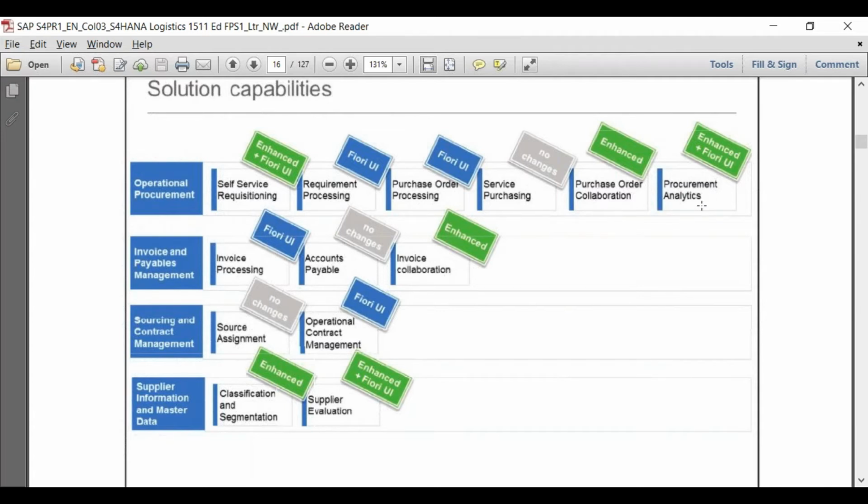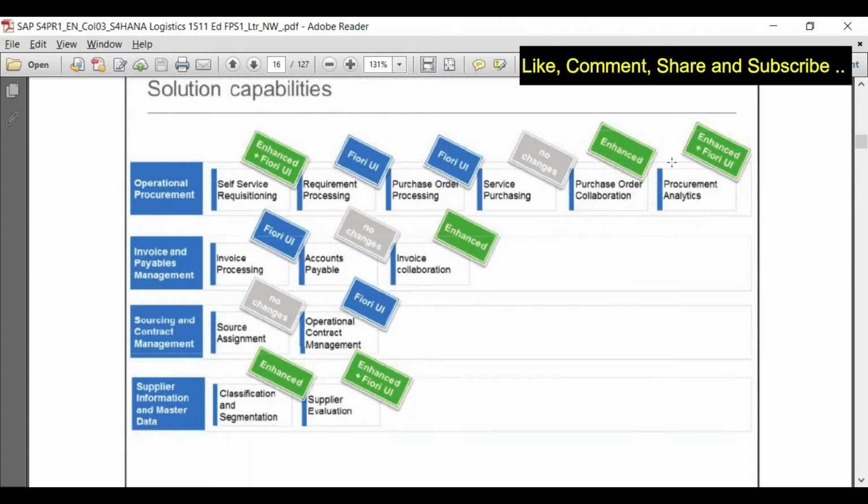Procurement analytics. We've seen some of the Fiori apps which are related to procurement, like how many orders are created or maybe how many orders are in approval stage. So these are more in analytics which is provided by SAP. Enhanced means there are some new reports, as you have seen, like outside itself it is showing you how many purchase orders are in the approval stage, plus Fiori apps. So rather than going onto the traditional screen and generating the reports, you can perform some of the reporting in Fiori itself. In this document, you will find one or two examples provided for each and every scenario.